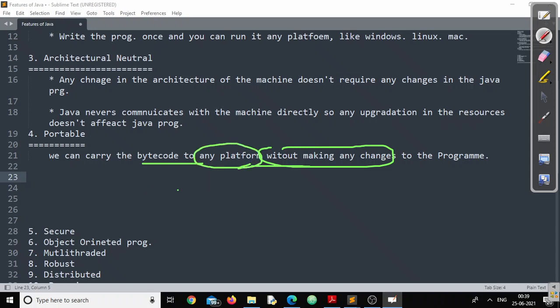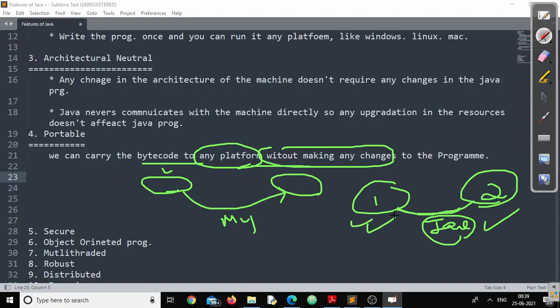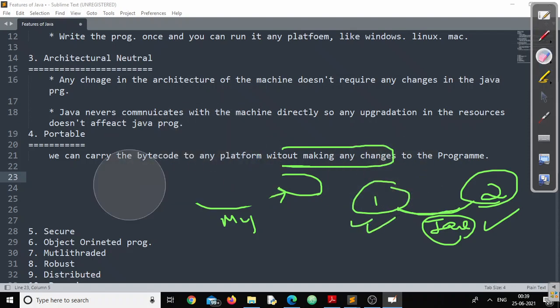So like we are working with Vodafone and want to migrate to Airtel, what is not changed? My number. Similarly, I am working on some machine and want to migrate from machine 1 to machine 2. What I don't have to change is the Java code. The Java code will remain the same. Machine 1 is migrated to machine 2. This particular feature is called portability.